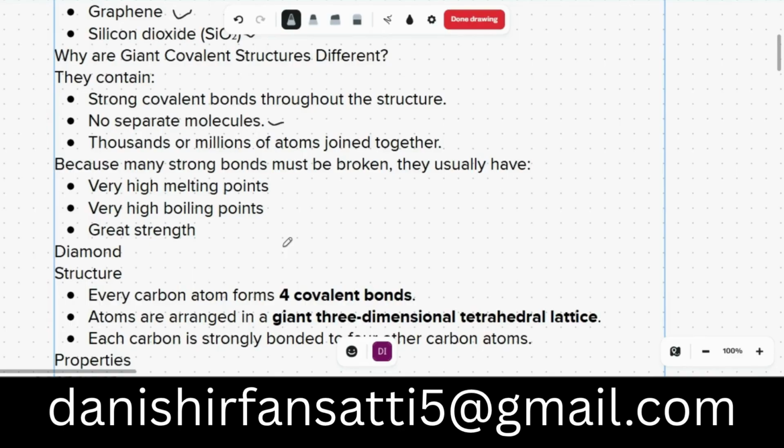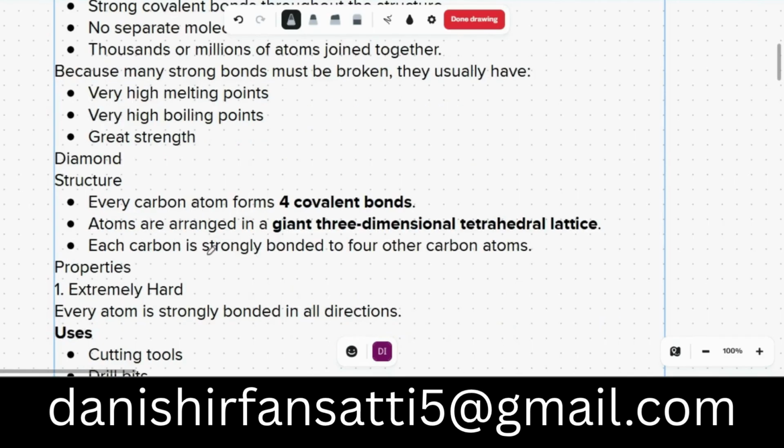Diamond is used for high temperature cutting and similar applications, and it has great strength. Diamond is one of the strongest elements in the world. The structure of diamond: every carbon atom forms four covalent bonds. Atoms are arranged in a giant three-dimensional tetrahedral structure.